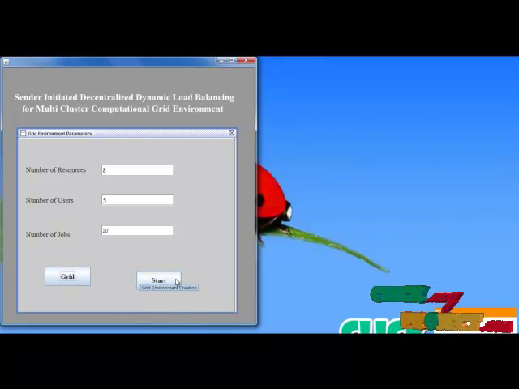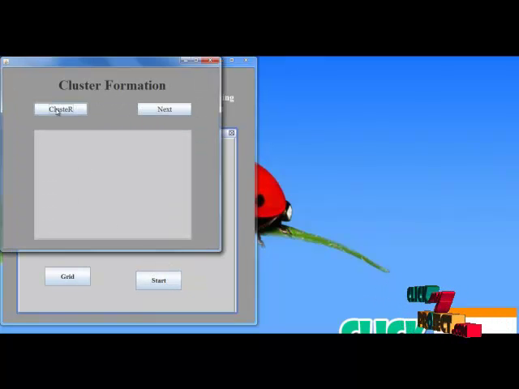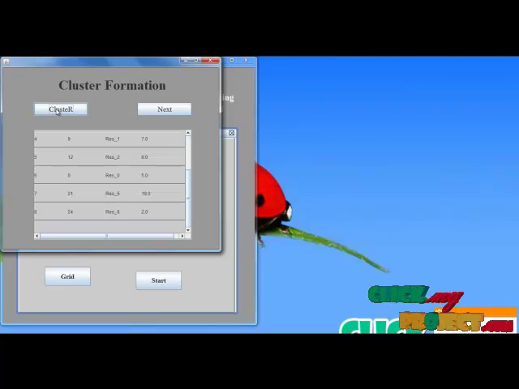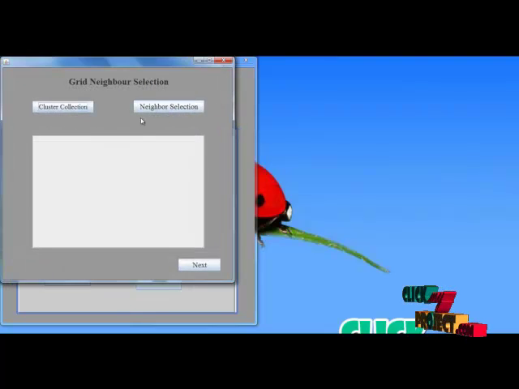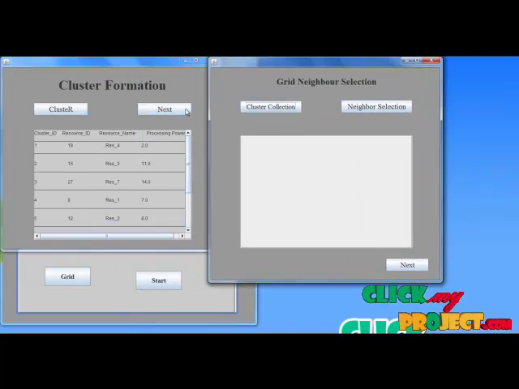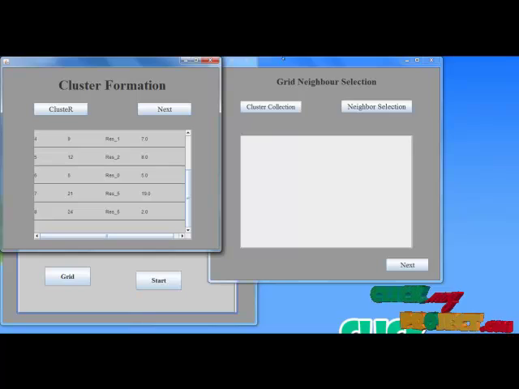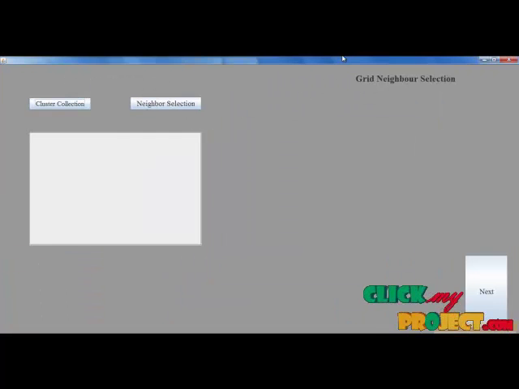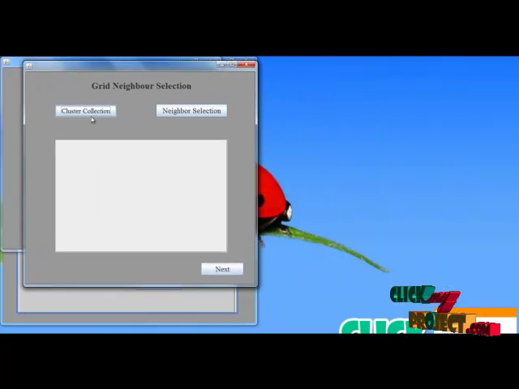After creating the grid environment, we move to create the users and formulate the cluster. First I formulate the cluster and move to the next level. The clustering group will contain the individual resource ID, name, processing power, and the group IDs. This processing power will be categorized using the cluster formation.